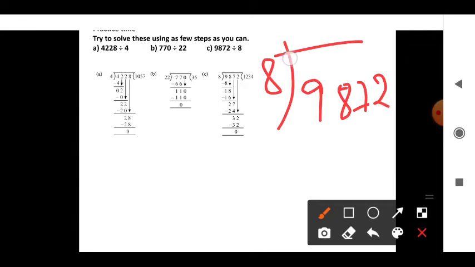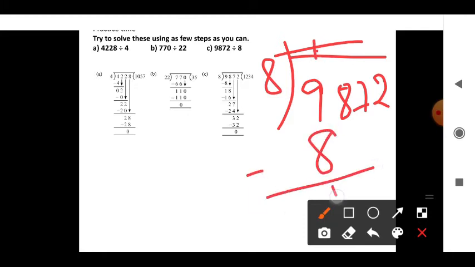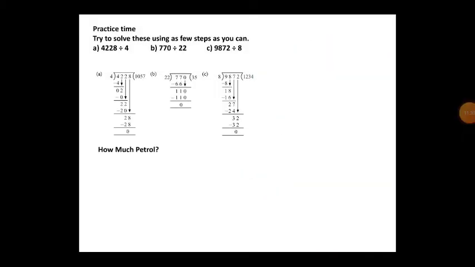You divide 9872 by 8. 8 ones are 8. 1 minus... So again 8 you take down. 8 twos are 16.